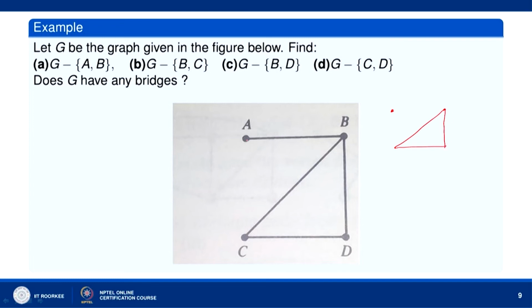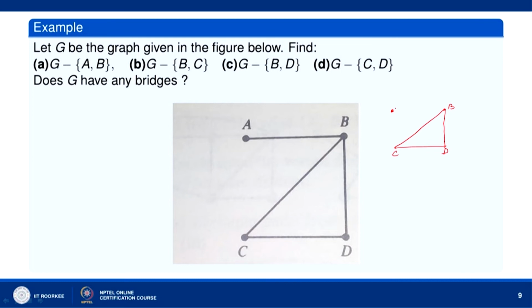The vertex A will be there, and we will have B, C, D. Now, you can see earlier the graph was connected, now it has become disconnected. It has two components.